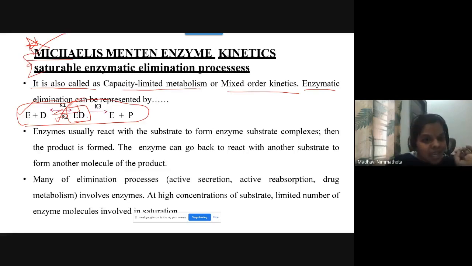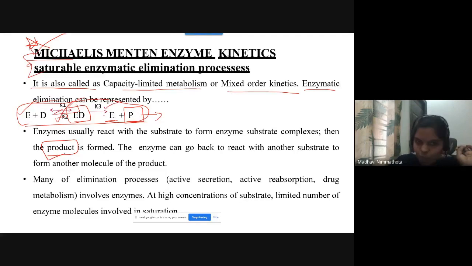In the next case, this enzyme-drug complex yields enzyme plus the product. This P is nothing but the product. So this process involves the rate constant K3.